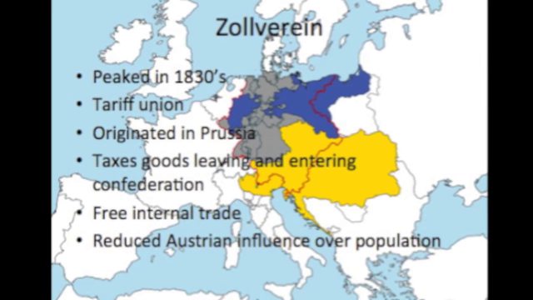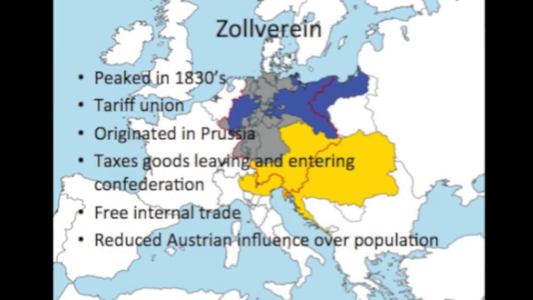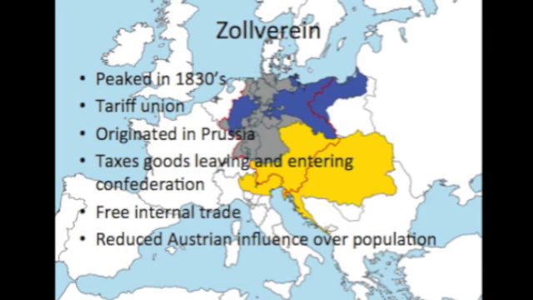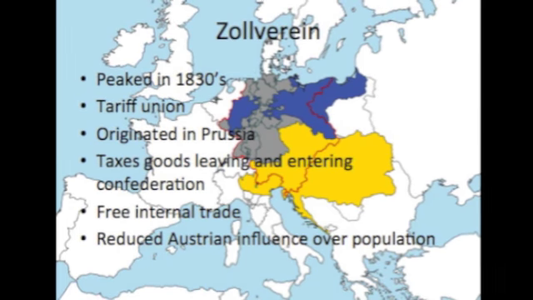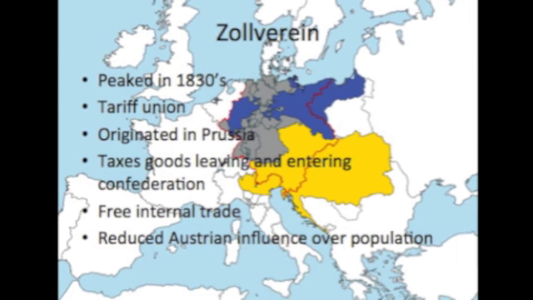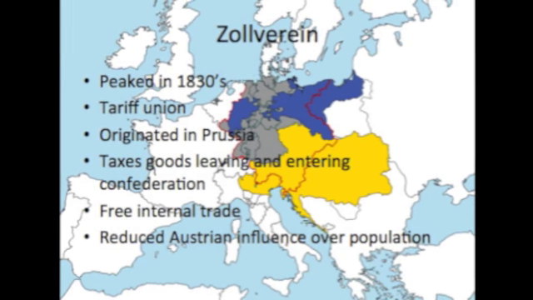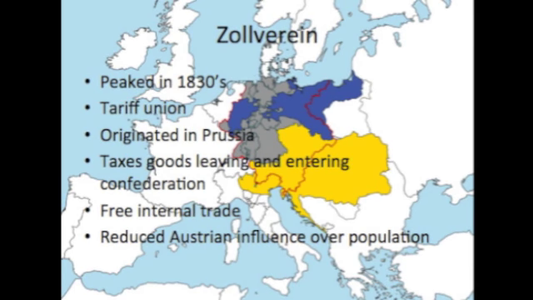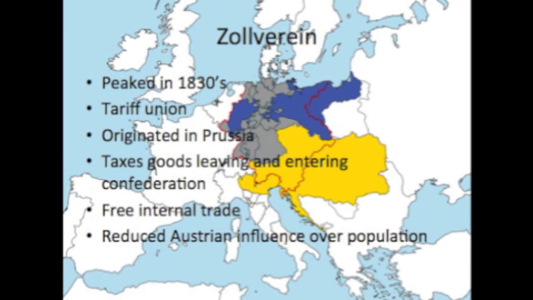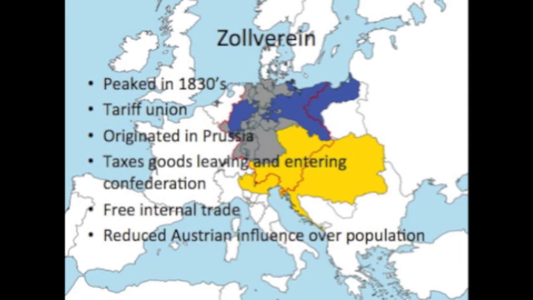The Zollverein was an important factor in the economy of the German Confederation. Originating in Prussia in 1818, this tariff union reached its peak in the 1830s when it had become present in nearly the entire Confederation. Its focus was to tax outgoing and incoming goods while allowing internal trade at no cost. This idea managed to temporarily reduce the Austrian influence over the population.